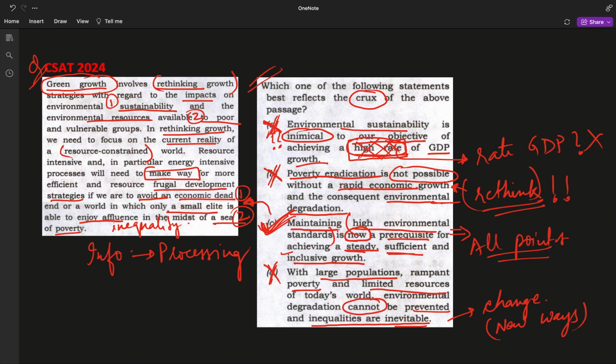Therefore, you need to understand all the points that are given in the passage, and then you need to eliminate options. Elimination is the key, but you need to understand that without understanding all the key points that are covered in the passage, you will not be able to eliminate the points correctly.